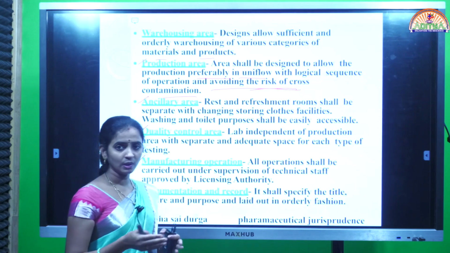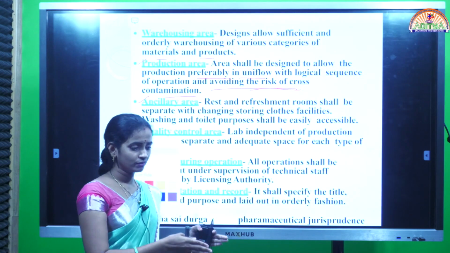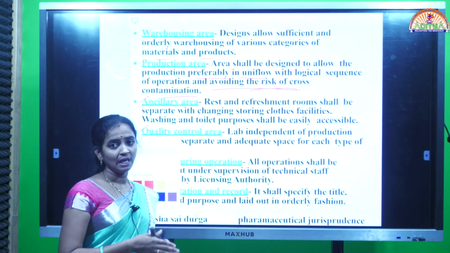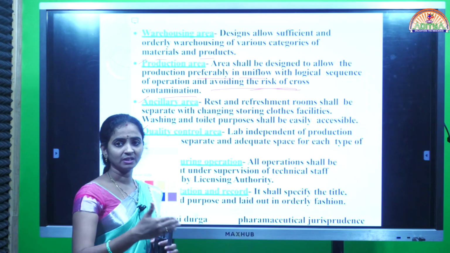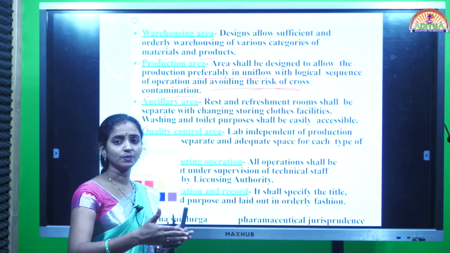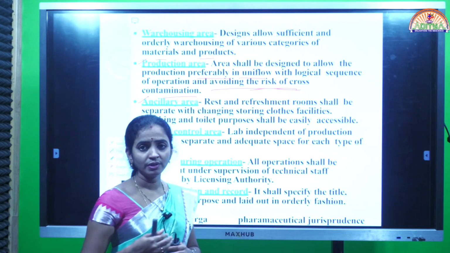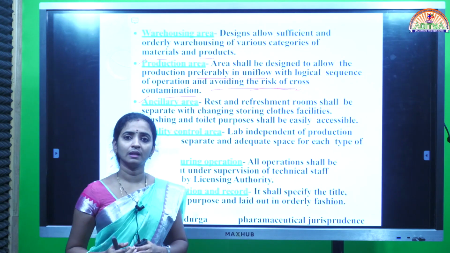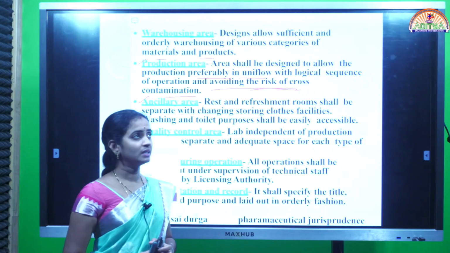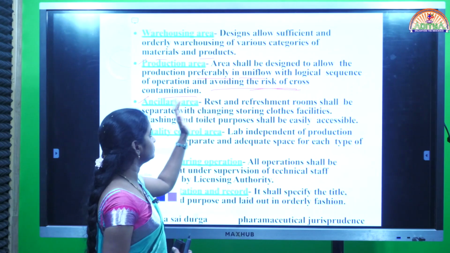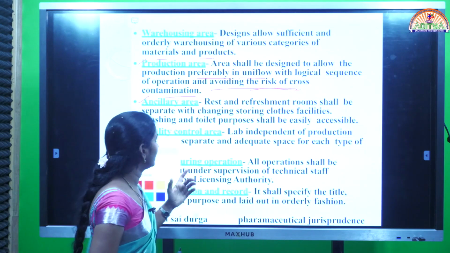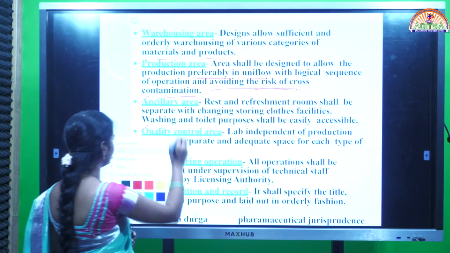For example, granulation we are doing, that granulation should take place separately, and after that it will be taken for the drying. That drying procedure will be carried out in some other area. So like that each and every unit operation must be carried out separately to avoid the cross contamination of the ingredients. And next one is ancillary area.